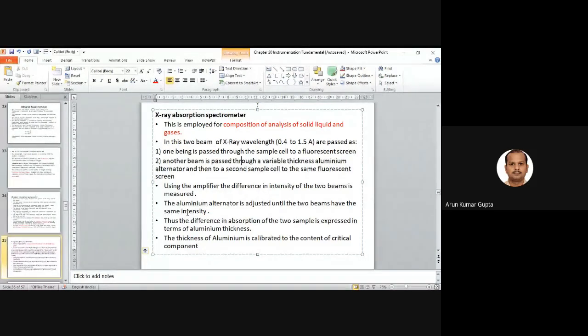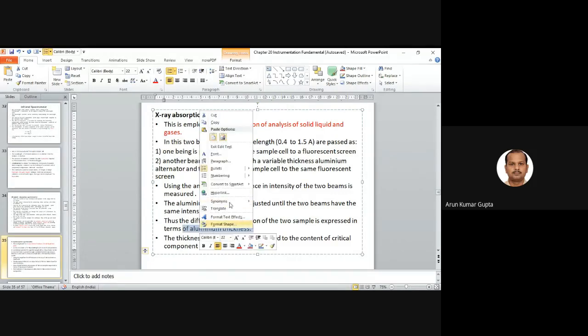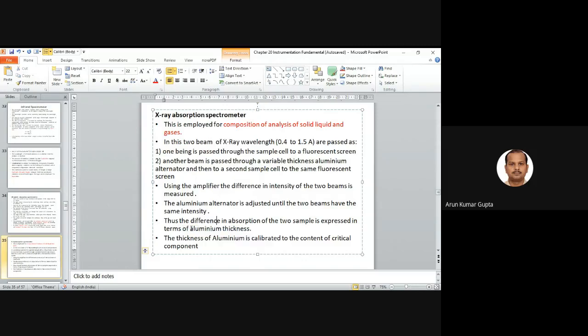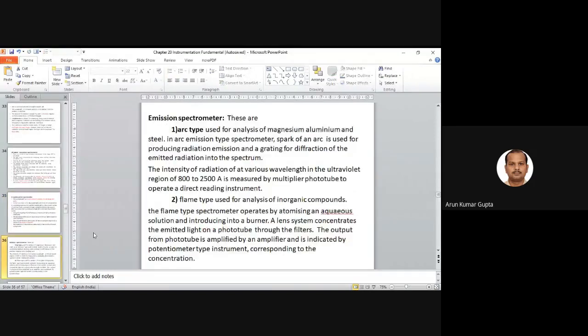How much we adjust can be measured. Thus, the difference in the absorption of the two samples is expressed in terms of aluminum thickness, right? So based on this, we know how much aluminum thickness is needed to adjust the two beams to the same intensity. The thickness of the aluminum is calibrated to the content of the critical component. This way we can use X-ray spectroscopy to find out the composition of solids, liquids, and gases. So all the states we can use.